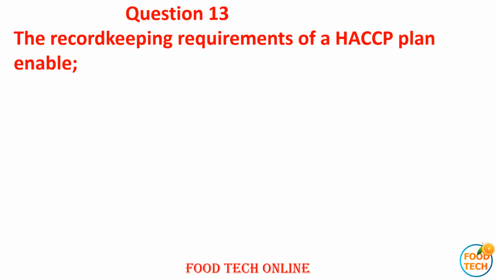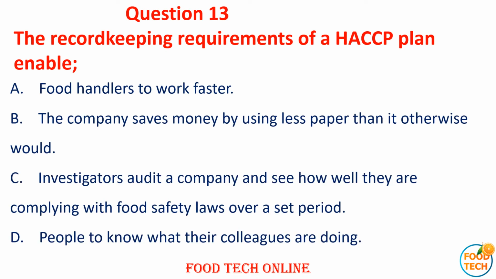Answer A. Increase company profile. Question 13. The record keeping requirement of the HACCP plan enables: A. Food handlers to work faster. B. Companies to save money by using less paper than they otherwise would.